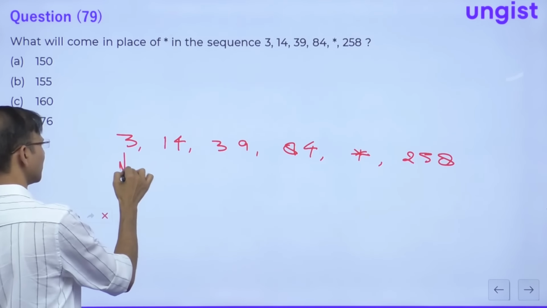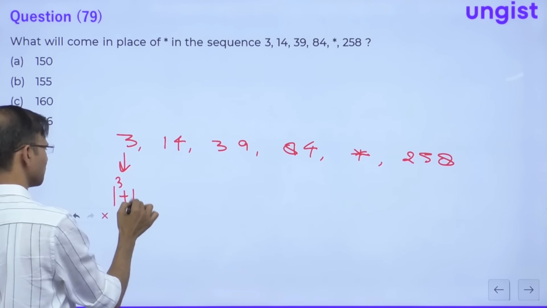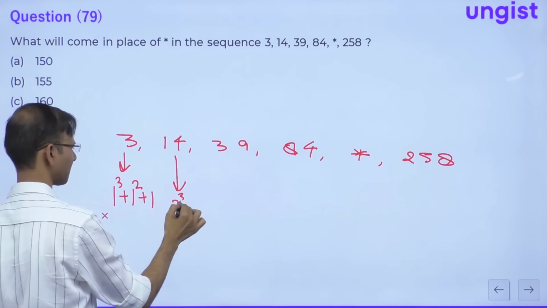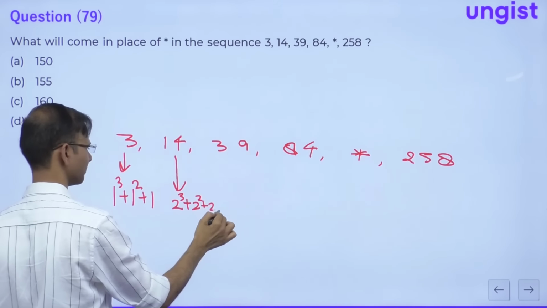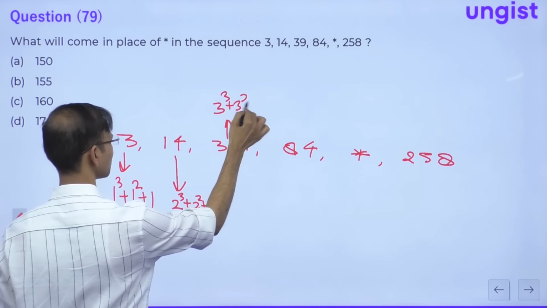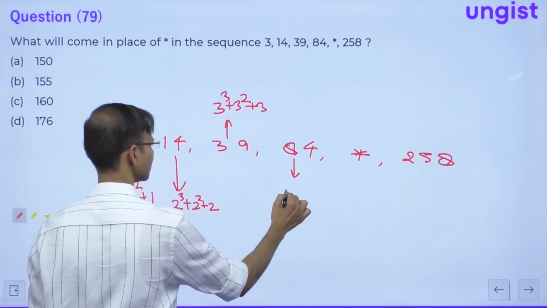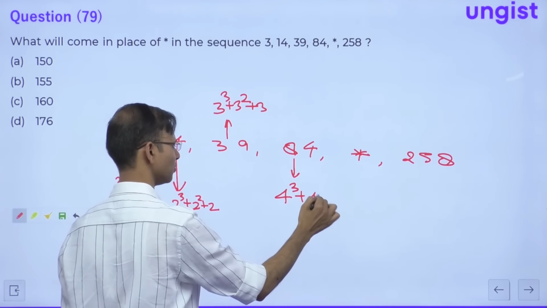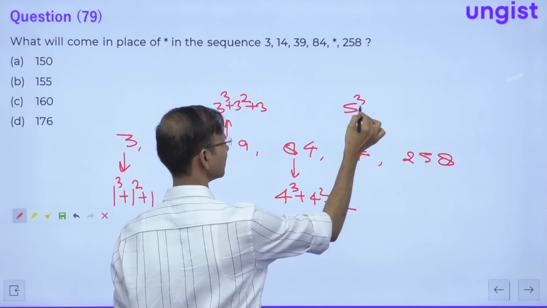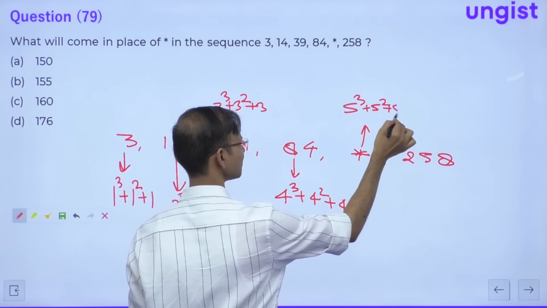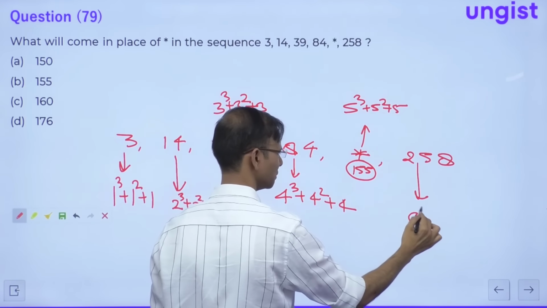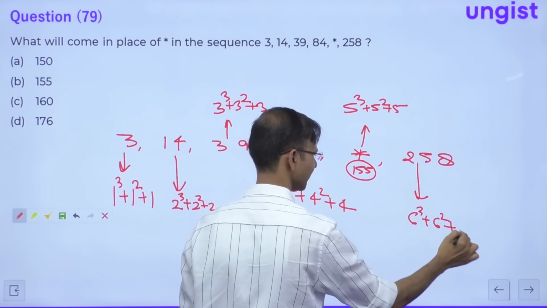See everyone, this is 1 cube plus 1 square plus 1, this is 2 cube plus 2 square plus 2, this is 3 cube plus 3 square plus 3, this is 4 cube plus 4 square plus 4. So this will be 5 cube plus 5 square plus 5, which is 155.